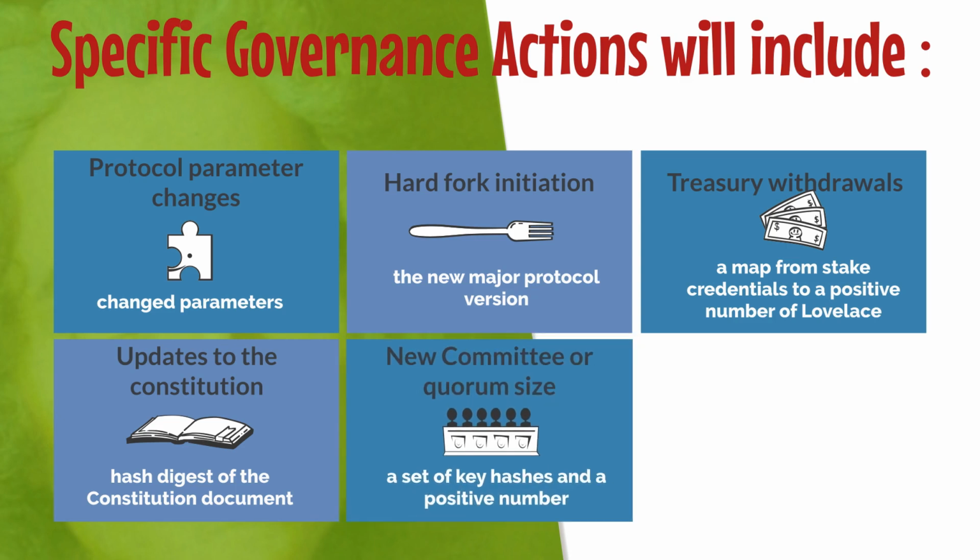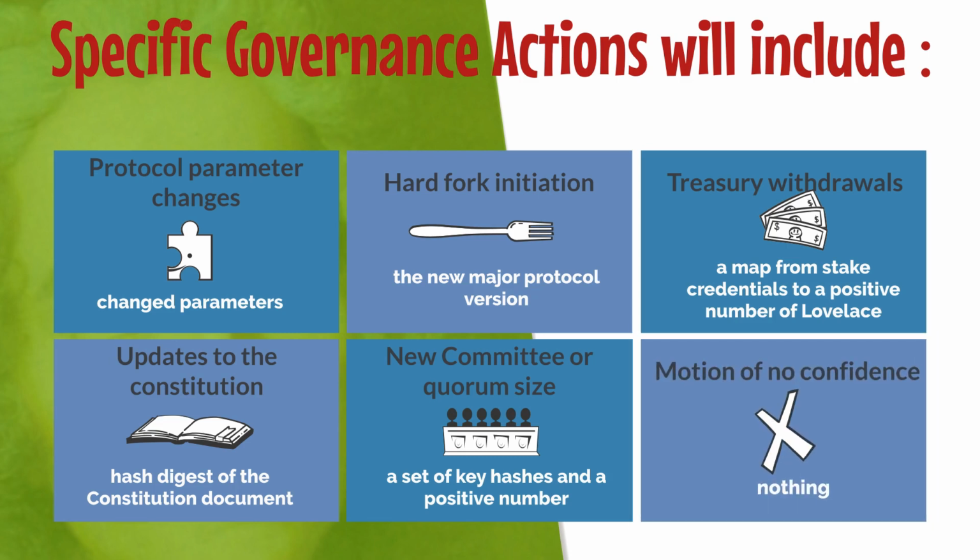For new Constitutional Committee and changes to the quorum size, a set of key hashes and a positive number that is no greater than the size of the committee. And nothing else for a vote of no confidence.